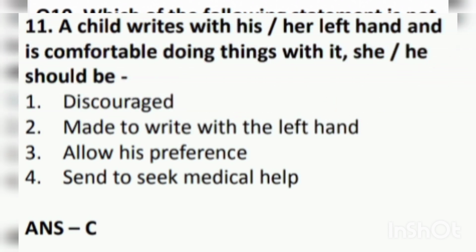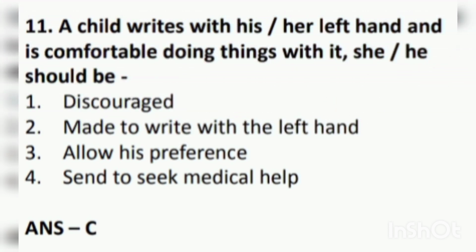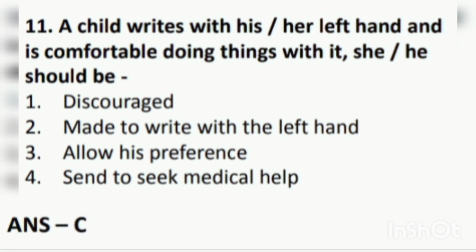Next question is, a child writes with her left hand and is comfortable doing things with it. She should be: first, discouraged. Second, made to write with the right hand. Third, allowed her preference. Fourth, sent to seek medical help. Answer is C, that is allow her preference.